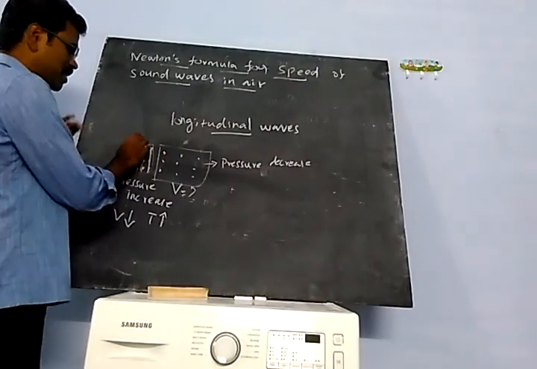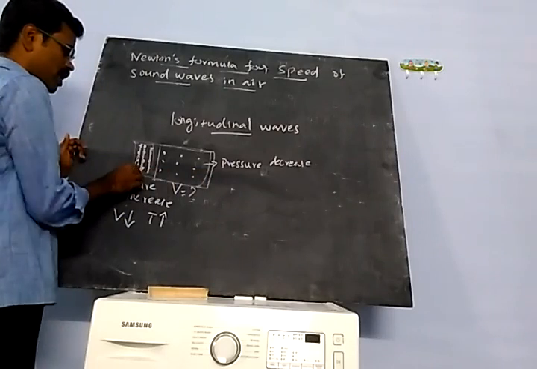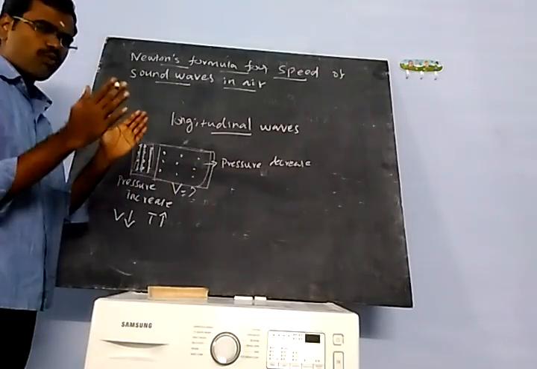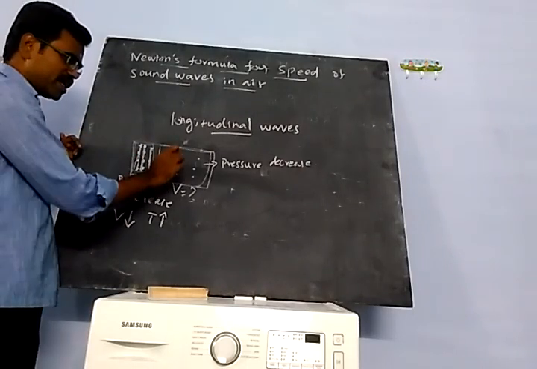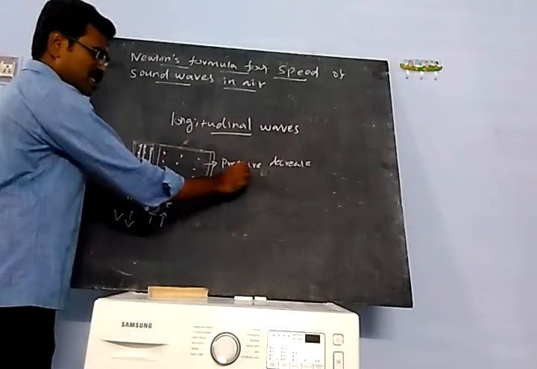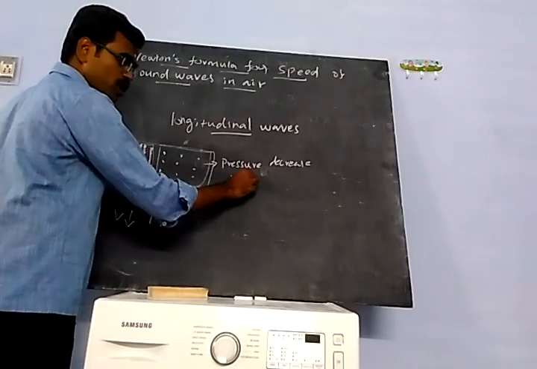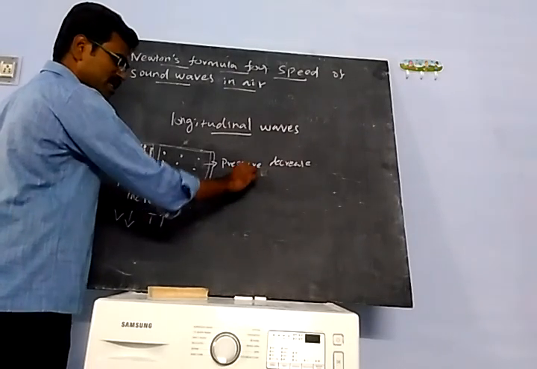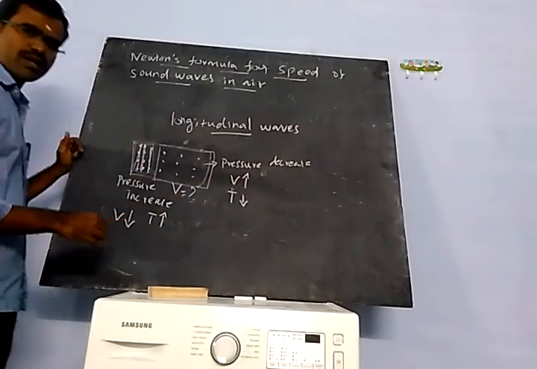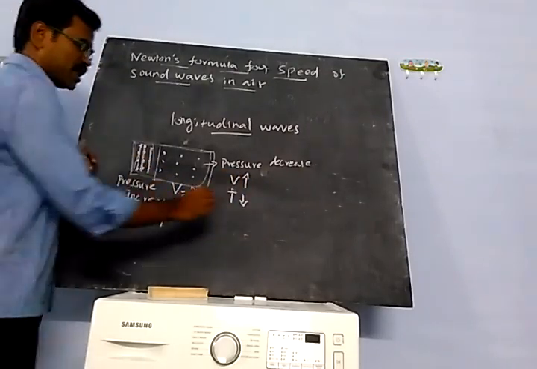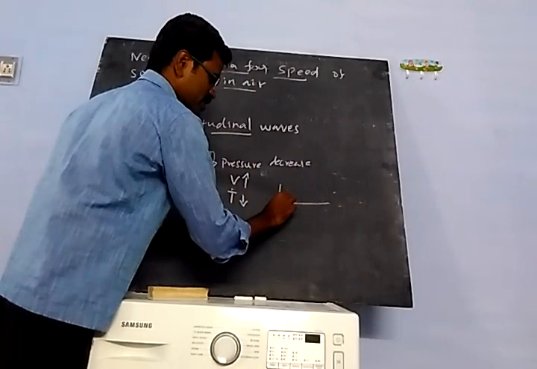This is one period. One period means one compression and one rarefaction. Then here the pressure decreases, the volume increases, and the temperature decreases.